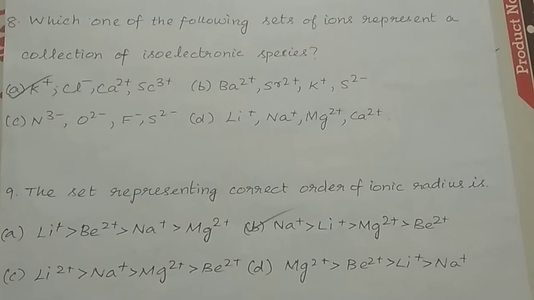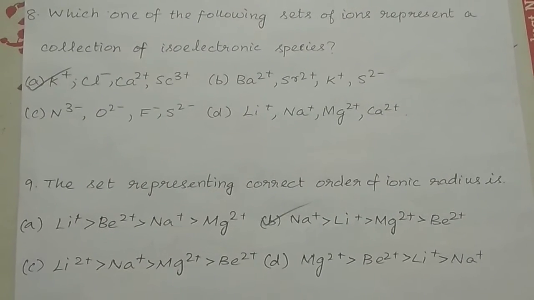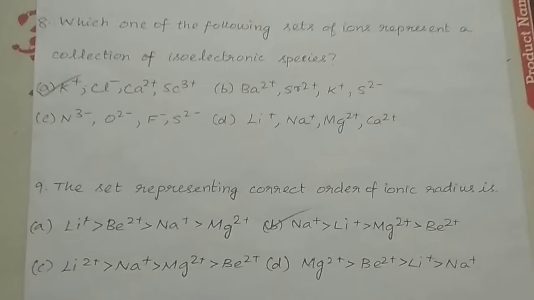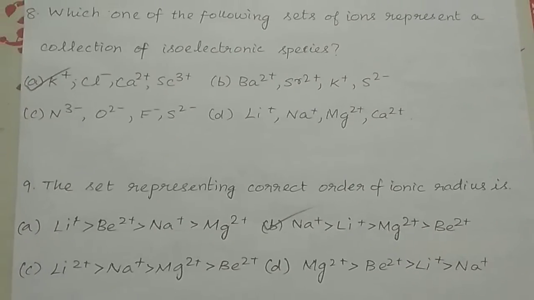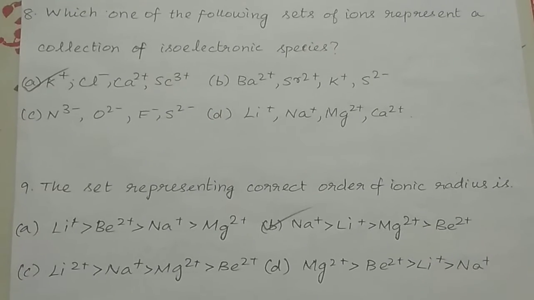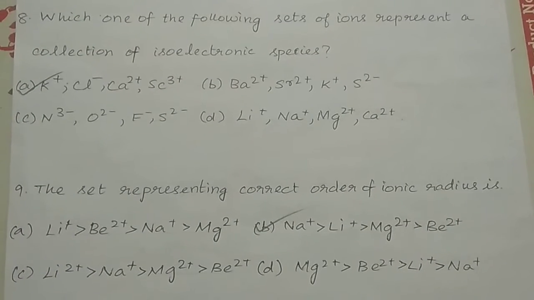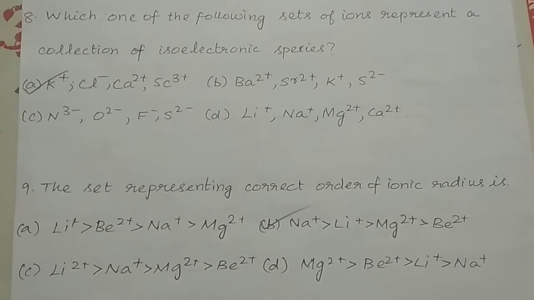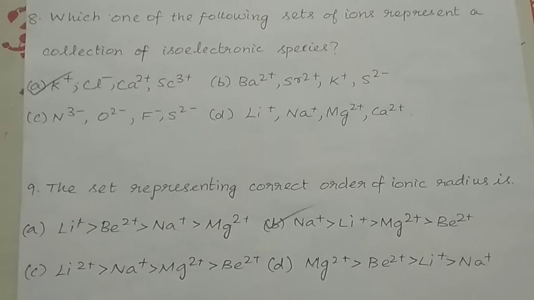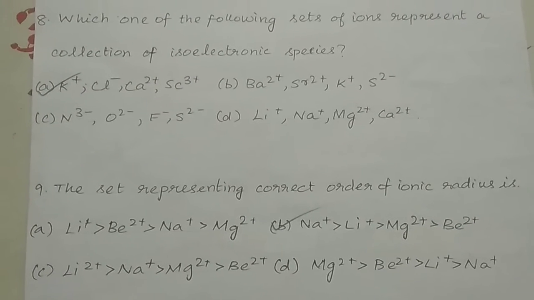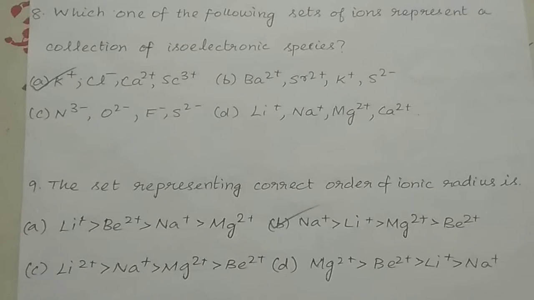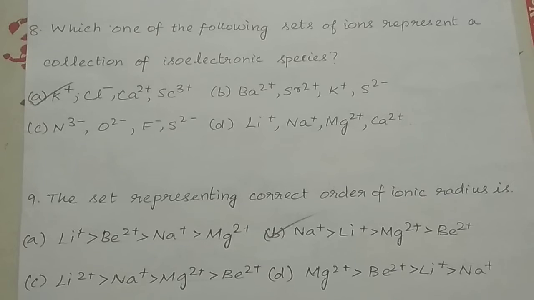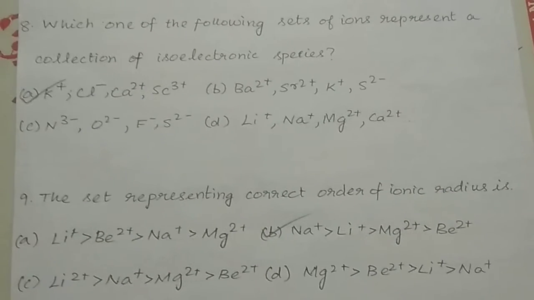Question number 8. Which one of the following sets of ions represent a collection of isoelectronic species? Let us have a look at the options. Option A, K plus, Cl minus, Ca2 plus, Sc3 plus. B, Ba2 plus, Sr2 plus, K plus, S2 minus. C, N3 minus, O2 minus, F minus, S2 minus. D, Li plus, Na plus, Mg2 plus, Ca2 plus. Amongst these options, option A is the right answer.